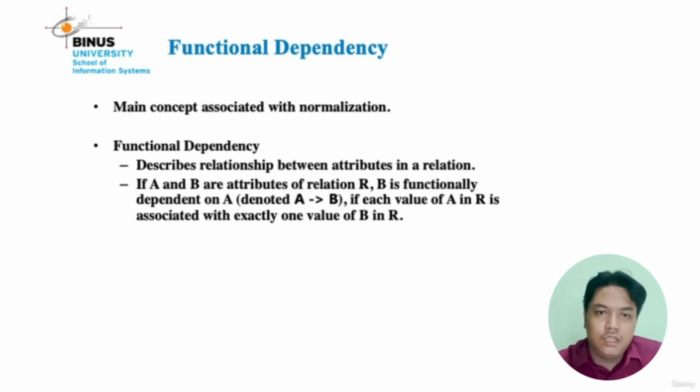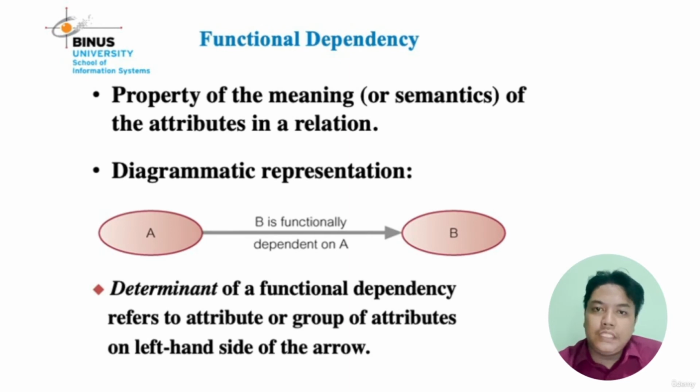Next. You can see slide 6 about functional dependencies.